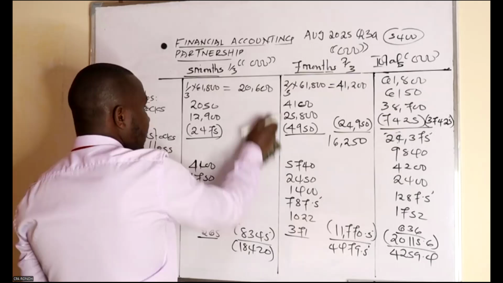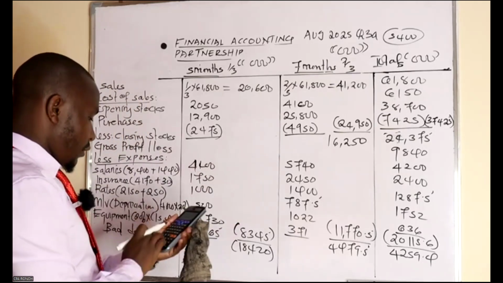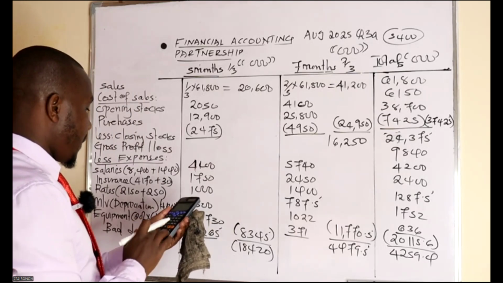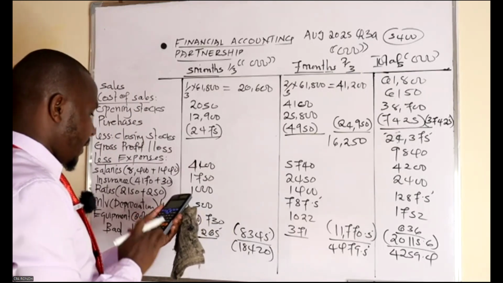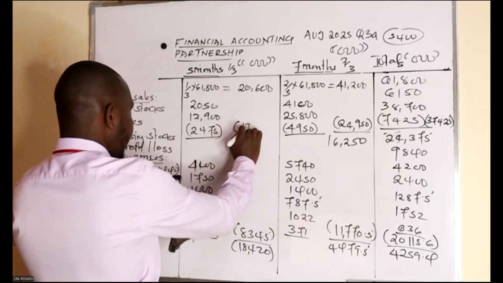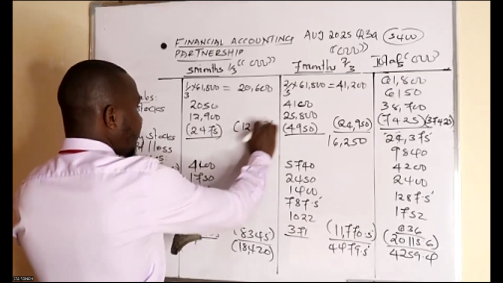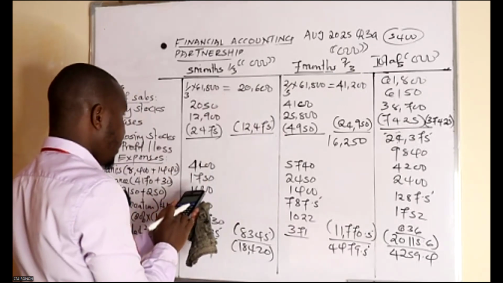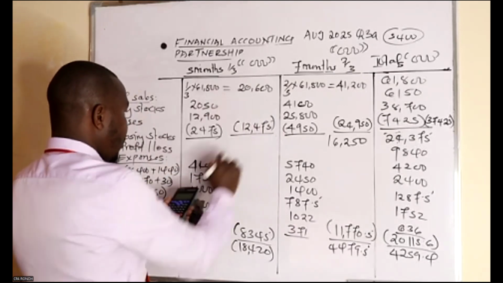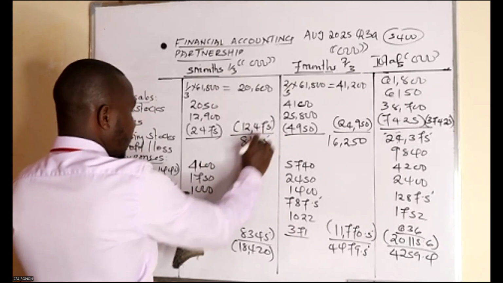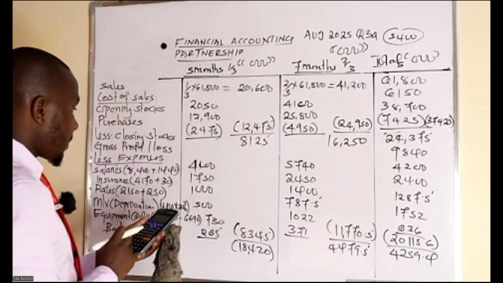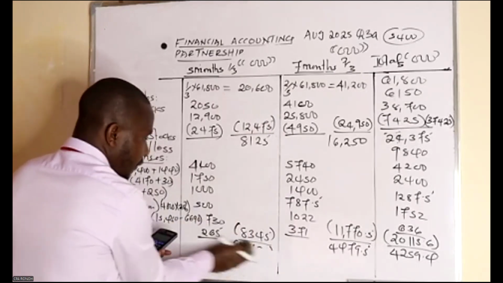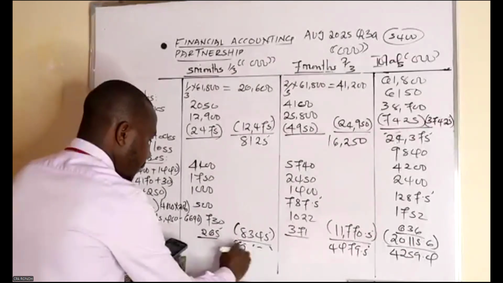So 2050 plus 12,900 minus 2475. This one should be 12,475. So check 20 minus answer. 2,600 minus answer. You should have a gross profit of that one. So minus 83.45. So here you'll have a loss of 2020.